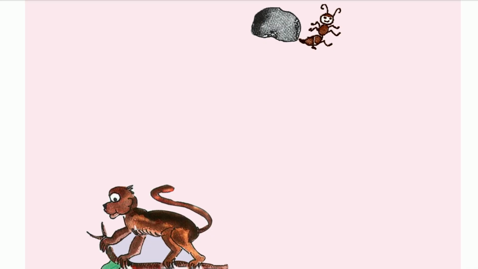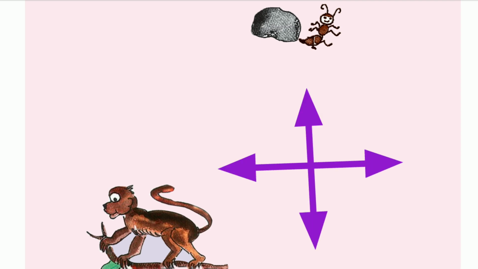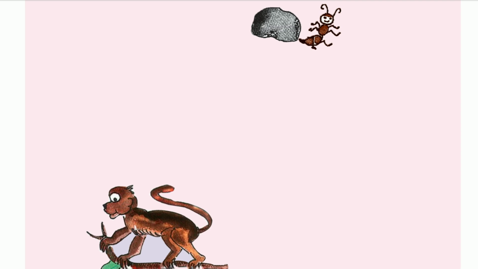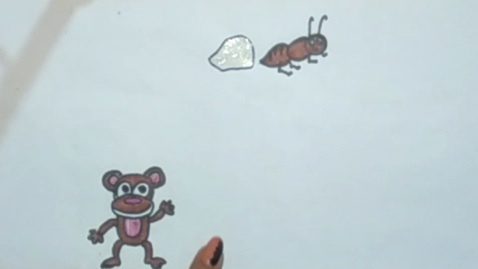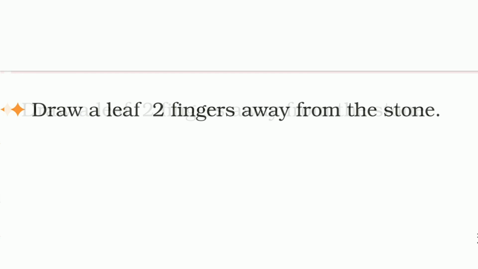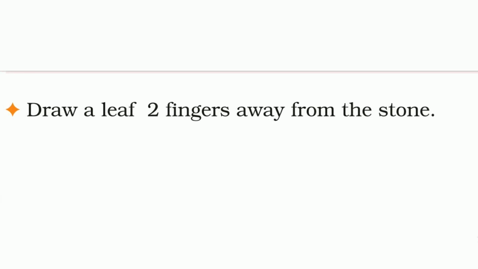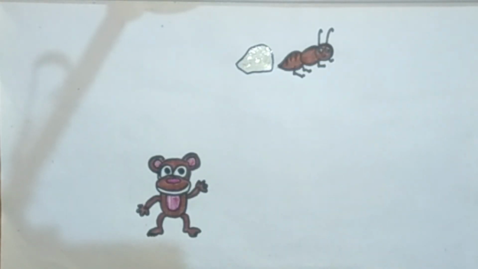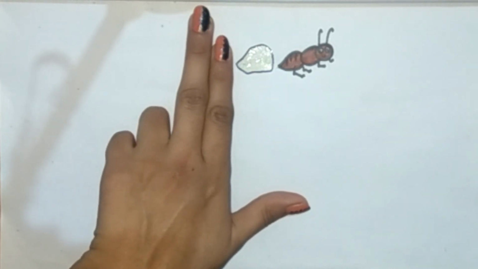Measure and draw. Now I will draw some objects at a specific distance in any direction using the given measurement. Here in this picture, an ant, a stone and a monkey are given. So the first question is, draw a leaf 2 fingers away from the stone. So now I will make a leaf away from the stone.